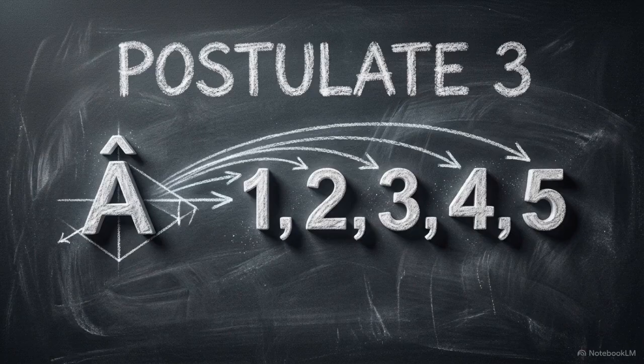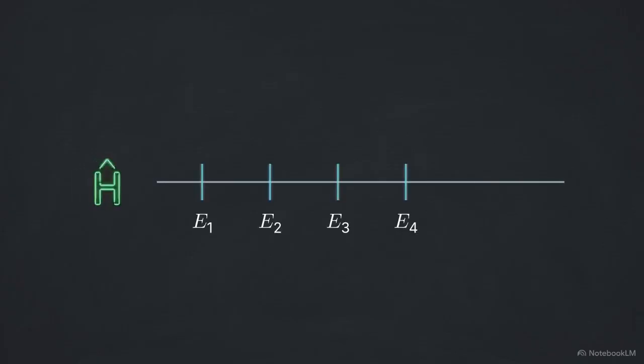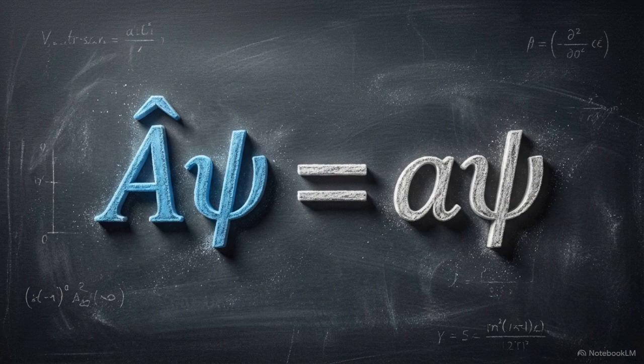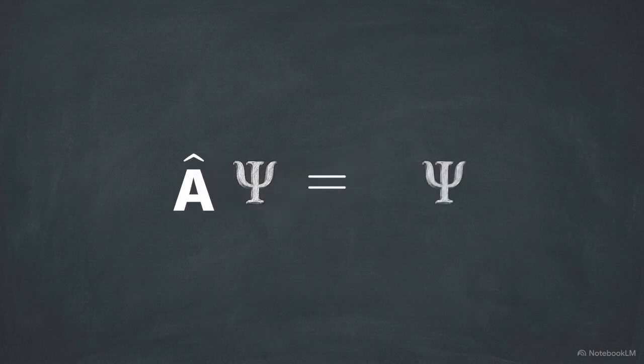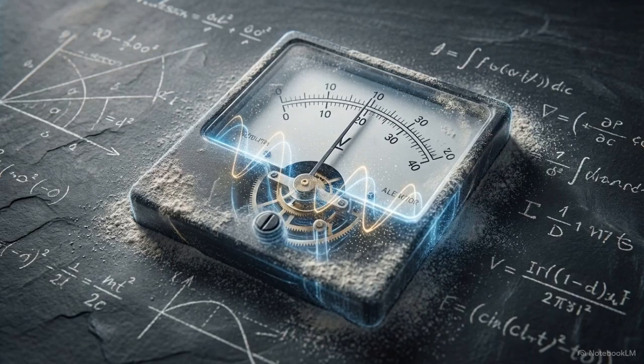Postulate 3 determines how we actually use these operators. It states that when you execute a measurement on a quantum system, the only possible outcome is one of the distinct eigenvalues associated with that specific operator. This relies on the eigenvalue equation. When you apply an operator to its corresponding eigenfunction, the mathematical execution returns the exact same function, multiplied by a constant. That constant is the eigenvalue. It represents the actual physical number you will read on a laboratory instrument.